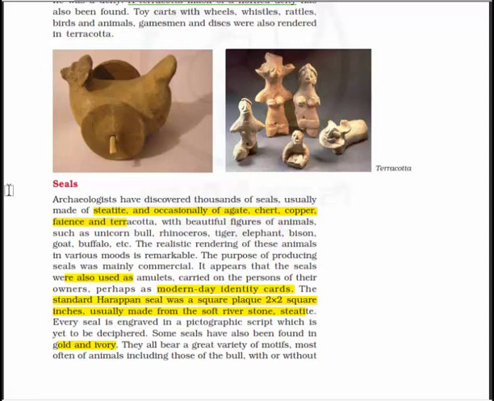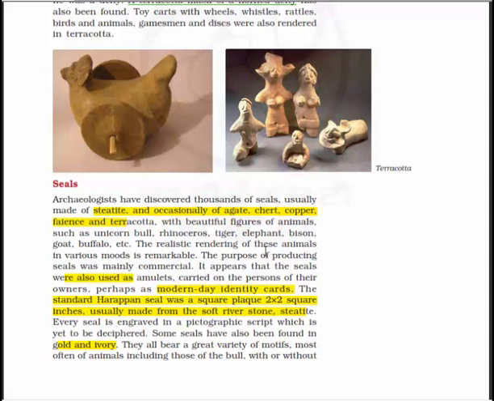Archaeologists have discovered thousands of seals, usually made of steatite and occasionally of agate, chert, copper, faience, and terracotta, with beautiful figures of animals such as unicorn, bull, rhinoceros, tiger, elephant, bison, goat, buffalo, etc. The realistic rendering of these animals in various moods is remarkable, and the purpose of producing seals was mainly commercial.